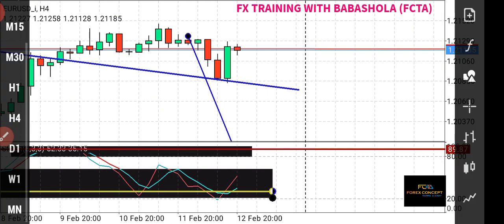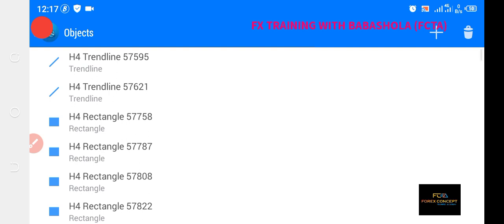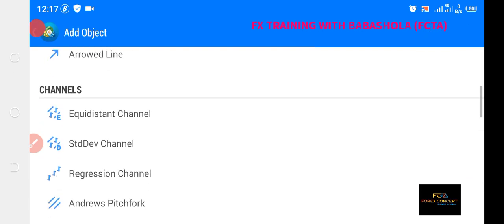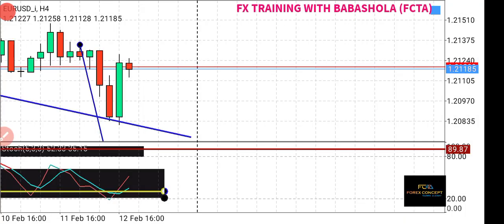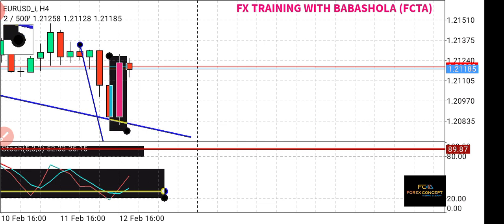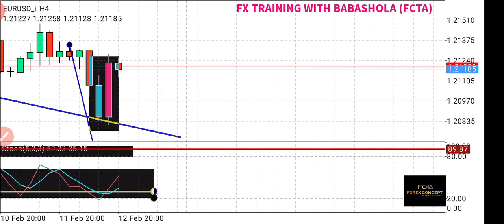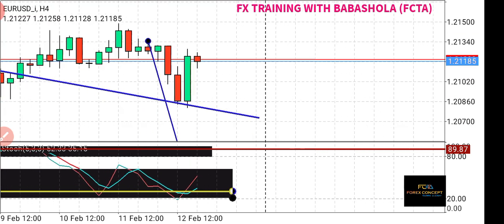I see on the H4 chart a bullish engulfing candle. So I just showed you a bullish engulfing candle now.